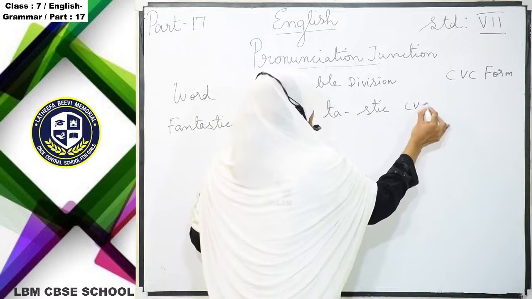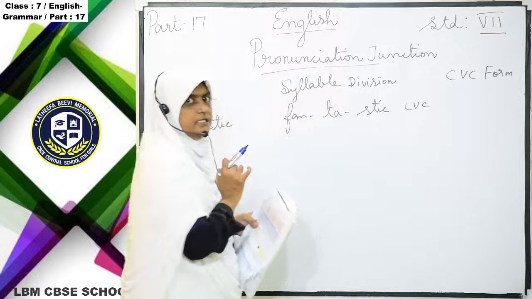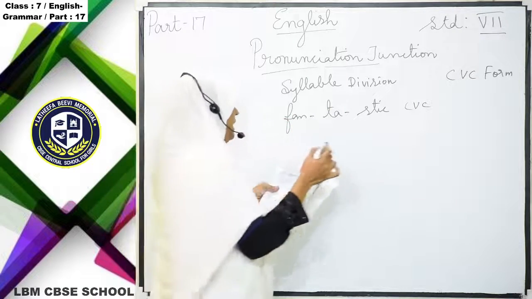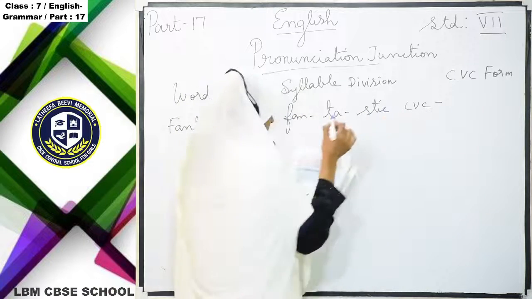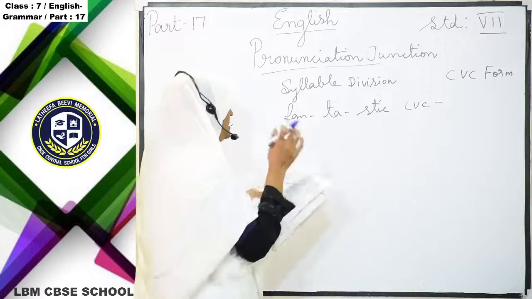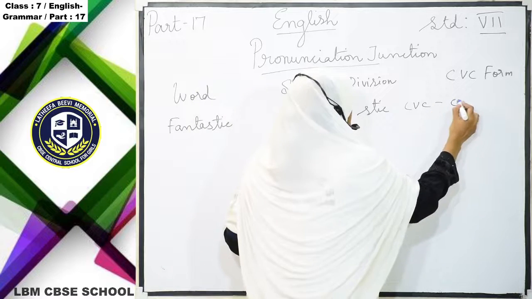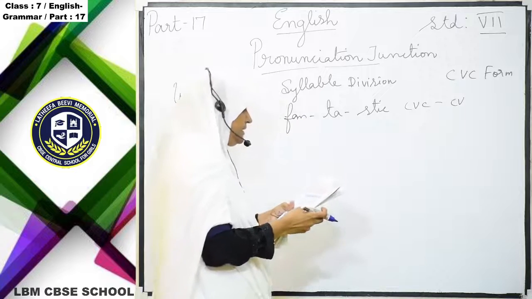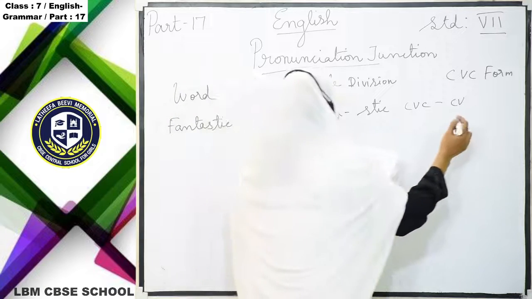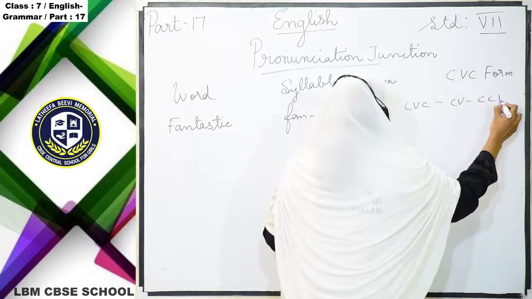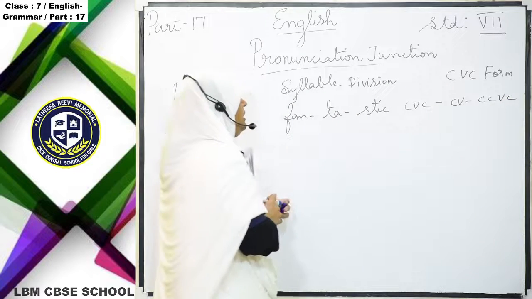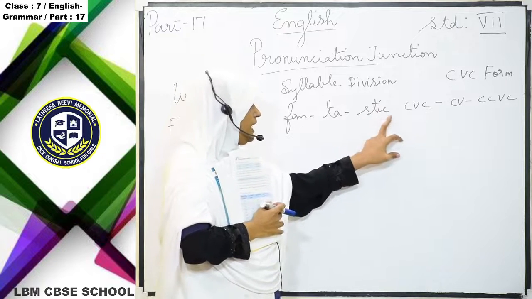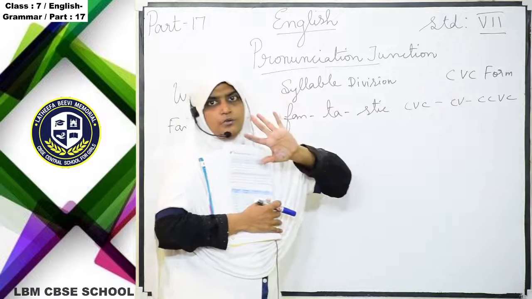So here, again, C, V, C. F is the consonant sound, A is the vowel sound, and N is the consonant sound. And again, ta is CV. Consonant sound is there, vowel sound is there. And stick, how are they separating? CCVC. So here ST is the consonant sound, I is the vowel sound, and again C is the consonant sound. Very easy.